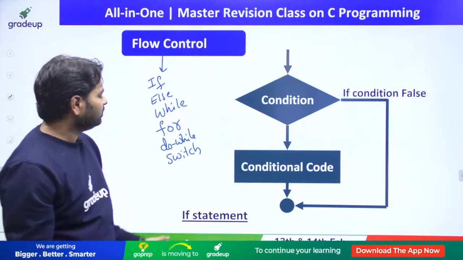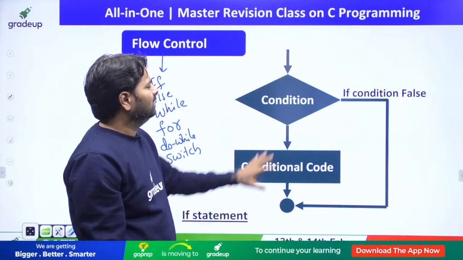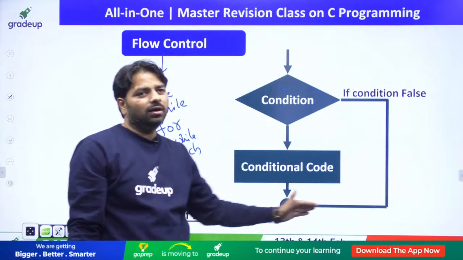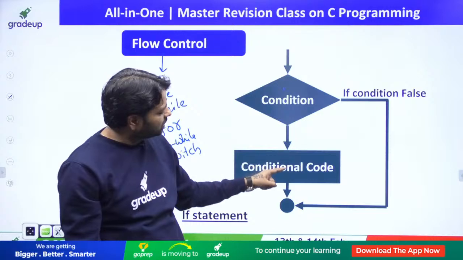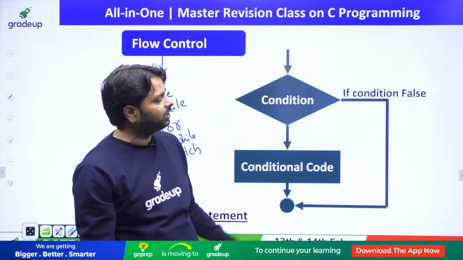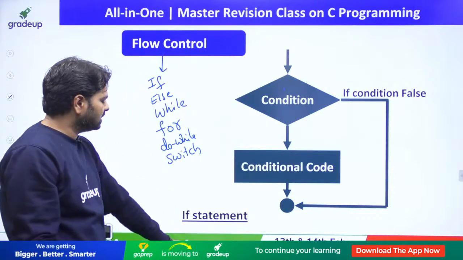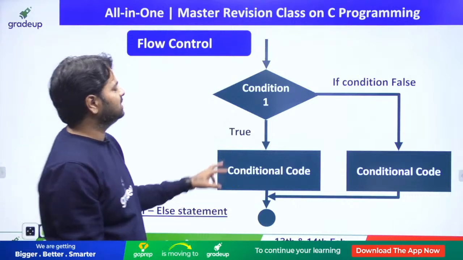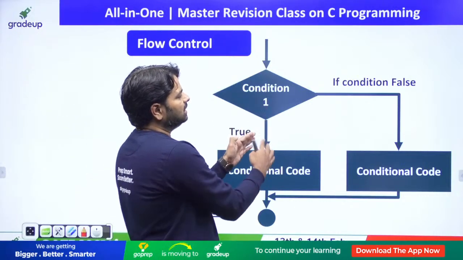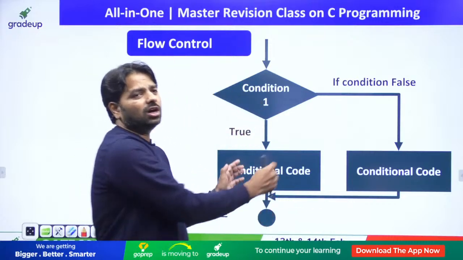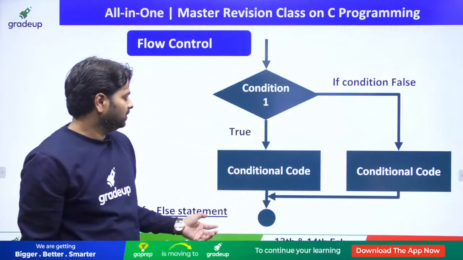Everybody knows the if statement. First the condition: if it is true, we go here. If it is false, we go outside directly. But after executing the true statements, we also come to the same point here. Please just revise quickly; we don't need much. And this is for if else. If this is true, we come to this. If it is false, we go to the side, but both will meet at the same point.